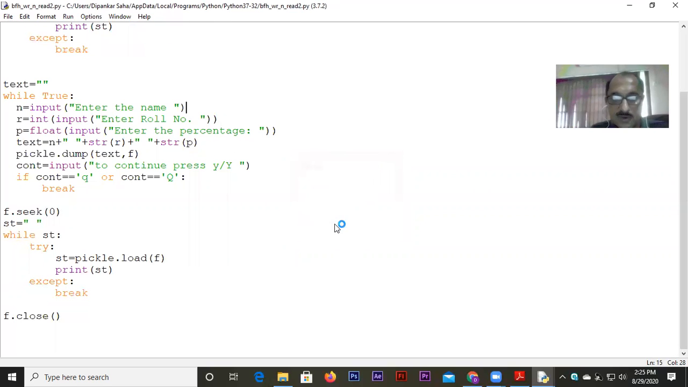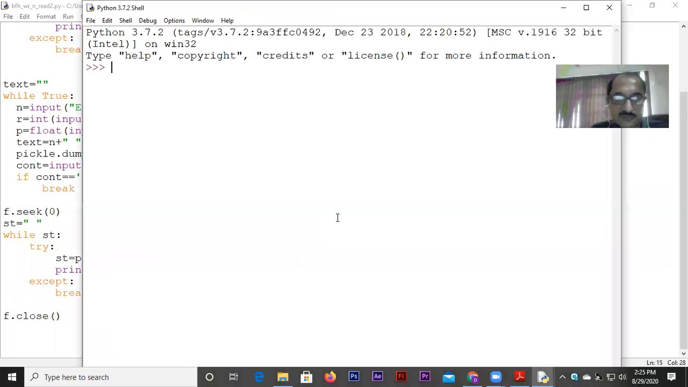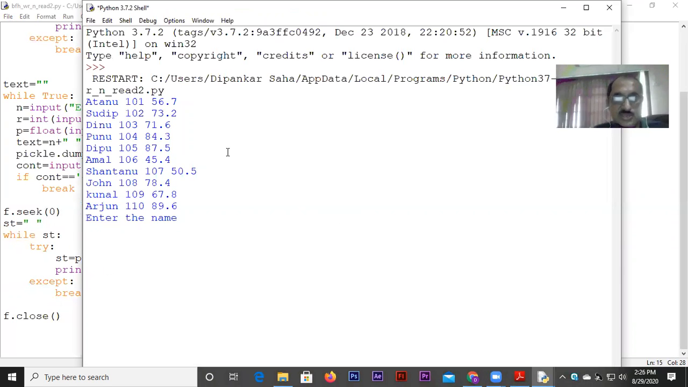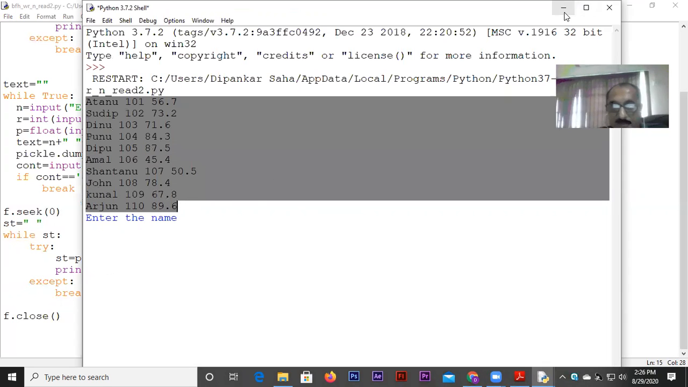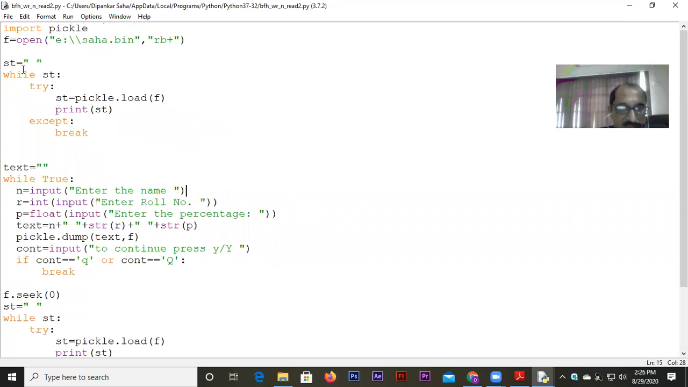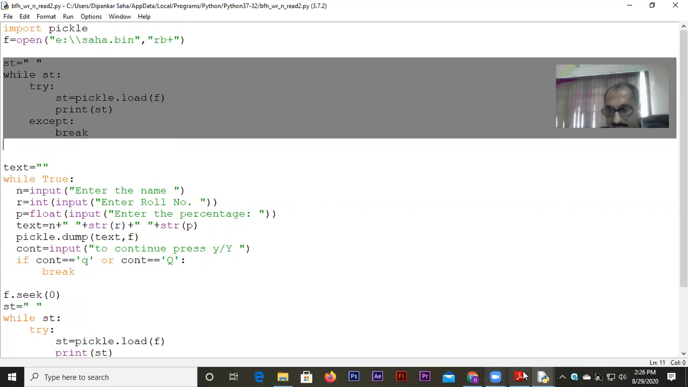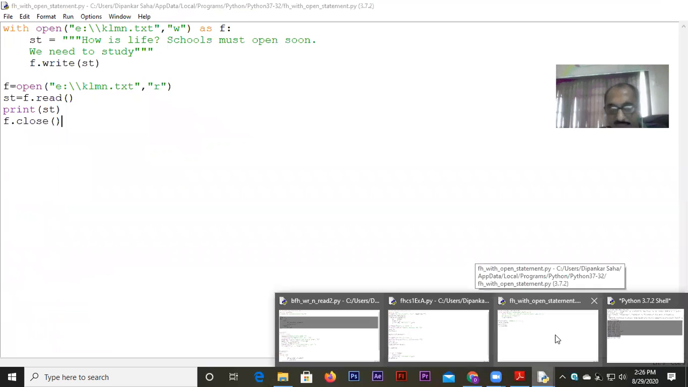Okay, look at this. When the program runs, it automatically displayed some records. That means these records were already there. It happened because of this reading statement. I was reading the file, so it read successfully. There was no problem.